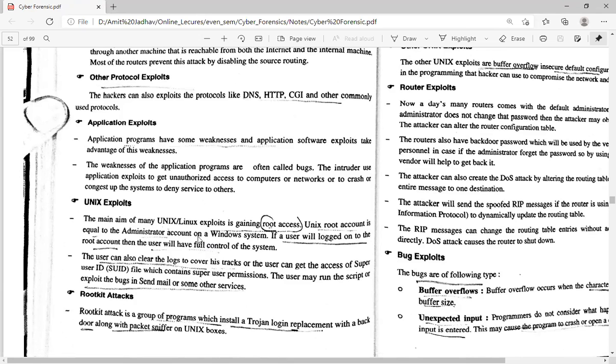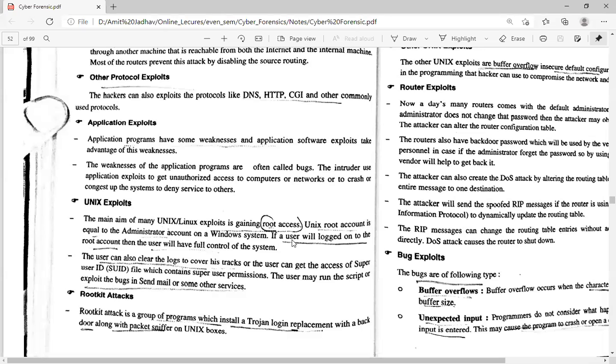The main aim of many Unix or Linux operating system exploits is gaining root access, because in Unix or Linux the root access is important. Different users are created, and the attacker can attack the system through them. There are normal users, super users, and administrators.